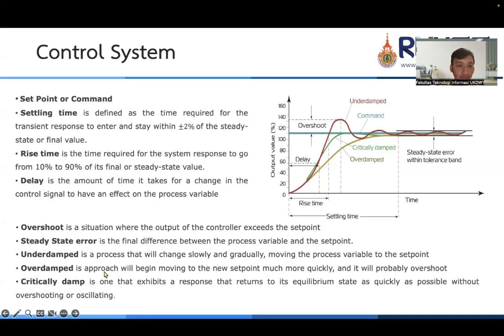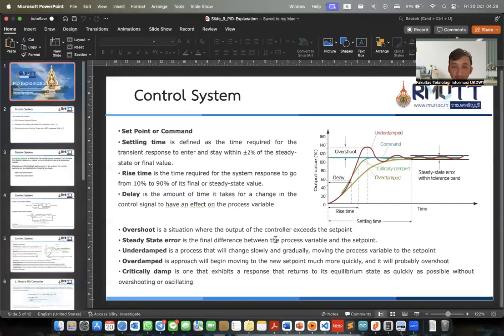Underdamped approach will begin moving to the new set point more quickly. Oh, I'm sorry, I made a mistake.